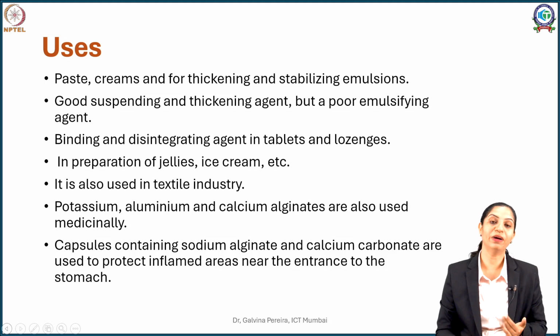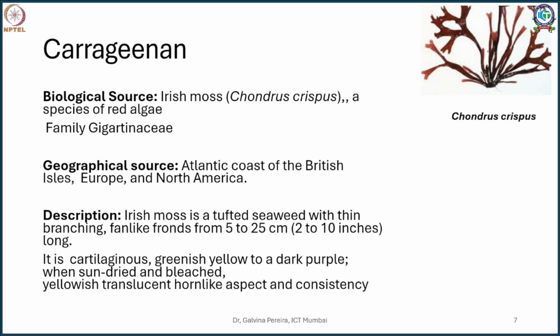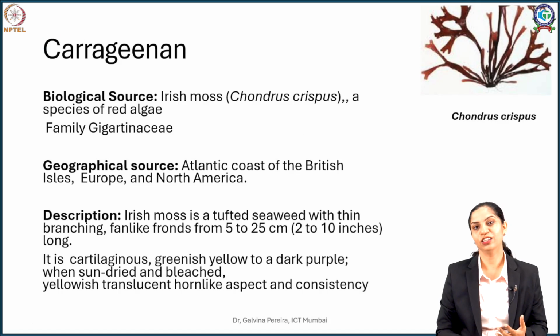Apart from this, sodium alginate has also been used in immobilization of enzymes and also as a media in biopolymers and bioengineering. The next polymer is carrageenan. Now carrageenan is also referred to as Irish moss, and comes from a very beautiful fan shaped red algal species Chondrus crispus, and this belongs to the family Gigartinaceae.